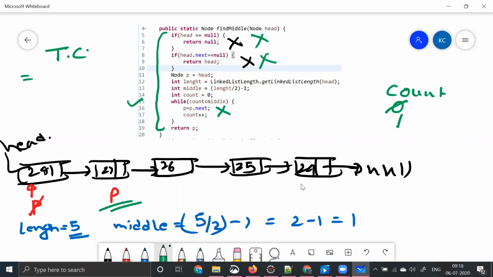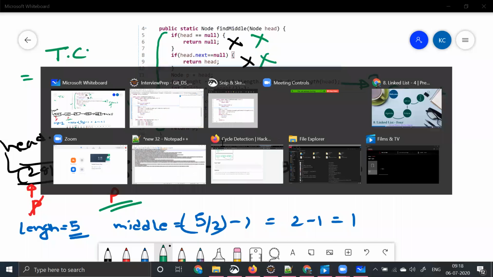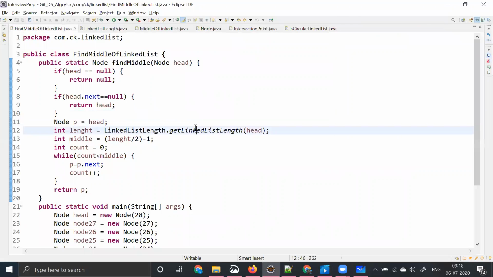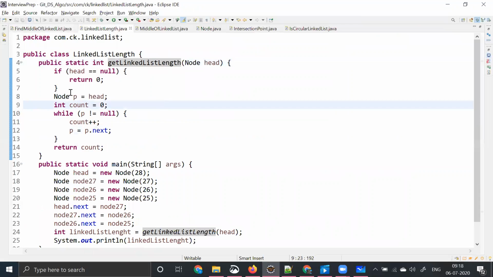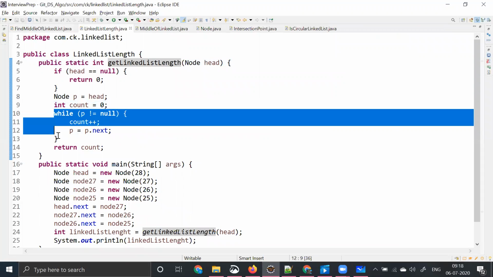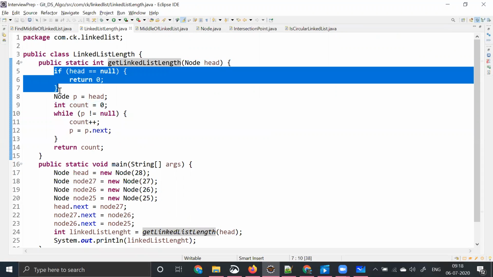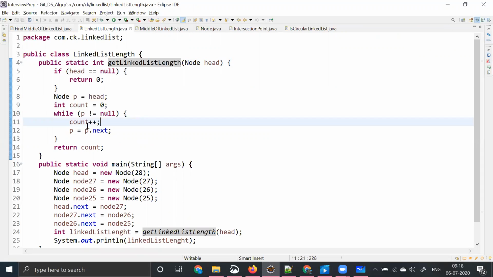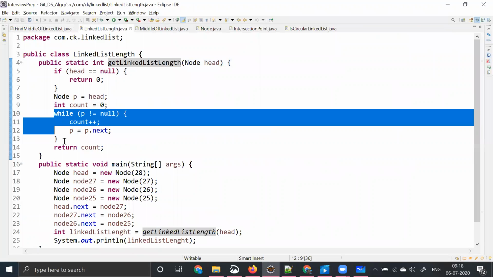But here, if you see the get linked list length method, what is the time complexity of this particular program? Let's try to understand. Get length of the linked list. This method is trying to do this. Here also there is no time complexity, but there is a loop here. It can be a for loop or a while loop.